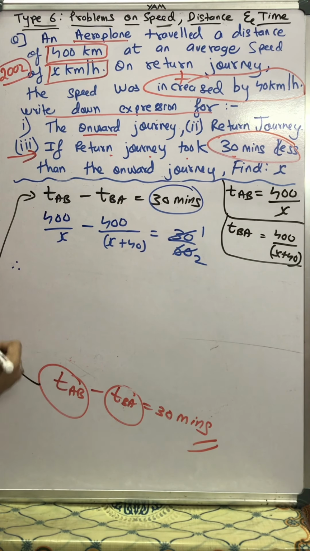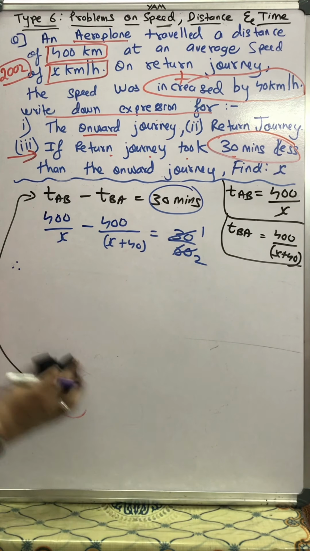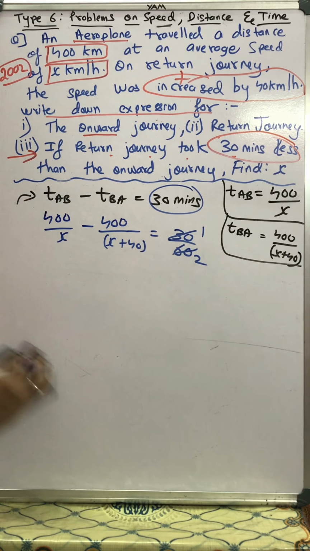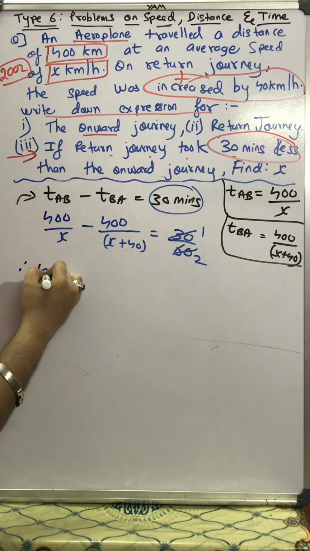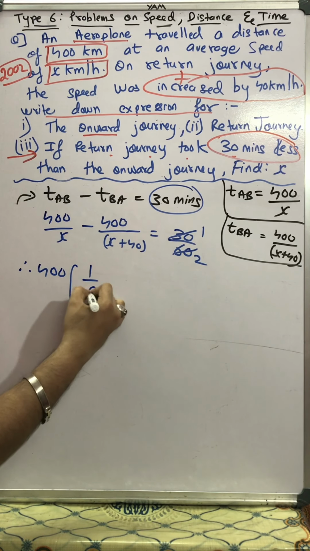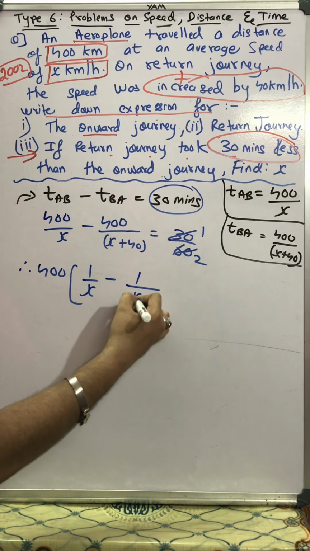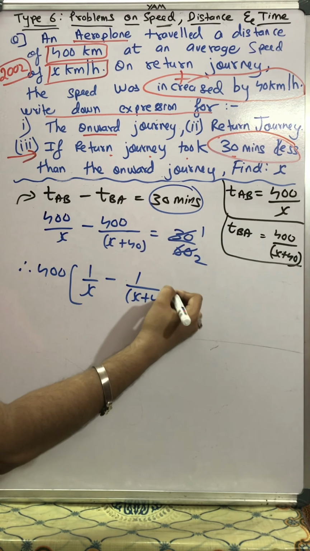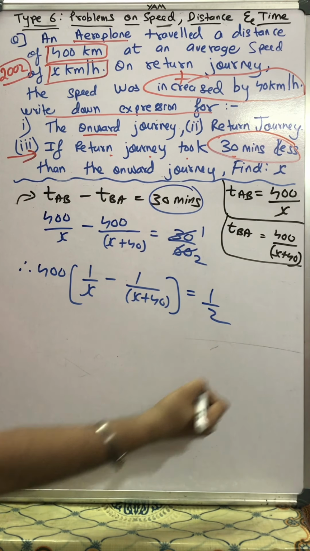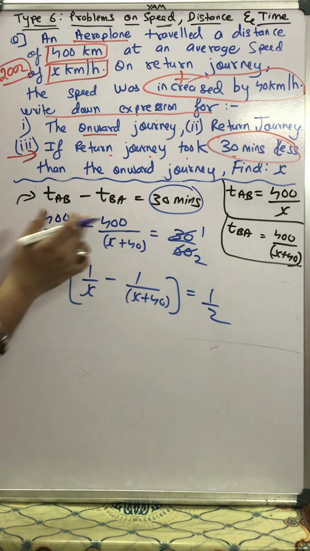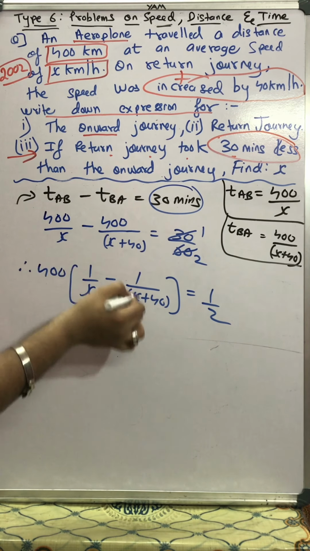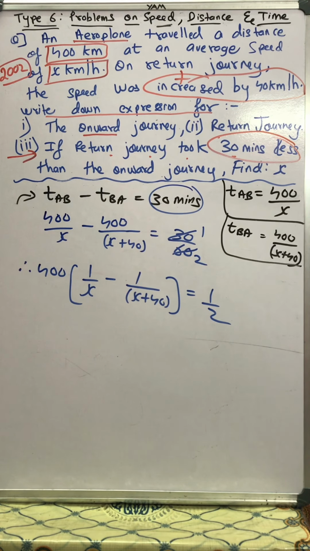Now the sum is very simple. I can erase this, I have copied it above. Therefore I'll take 400 common. So 1 upon x minus 1 upon x plus 40 is equal to 1 upon 2.